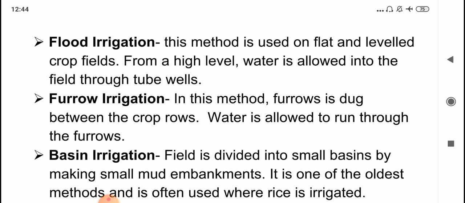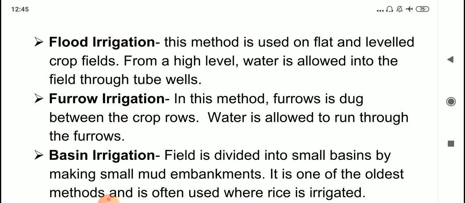Next is your furrow irrigation. Here ridges and furrows are made in the field. On the ridges the crops will be grown and water is allowed to run through the furrows. So in this way we see alternating ridges and furrows. On the ridges the crops are there, in the furrows water is run. So this is the method known as furrow irrigation.